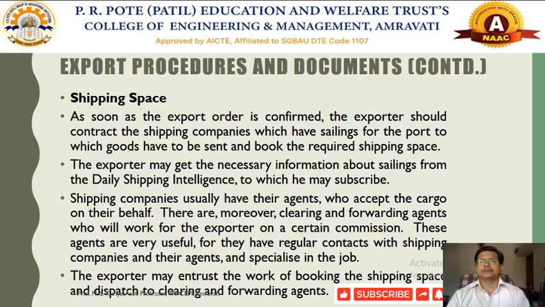These shipping companies have been allotted some shipping space there, and that space can be obtained on rent by the exporter.